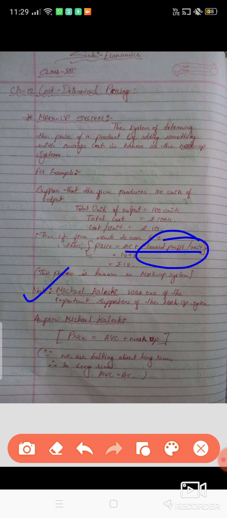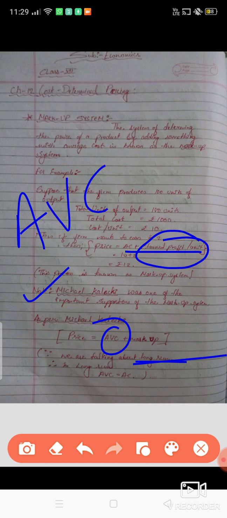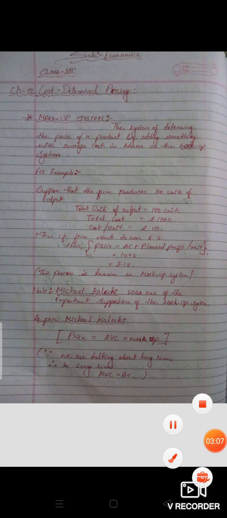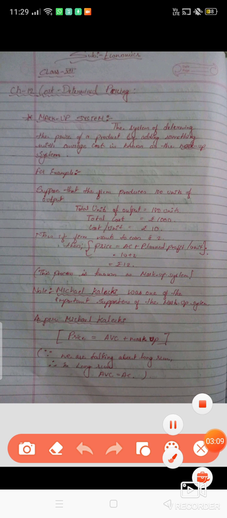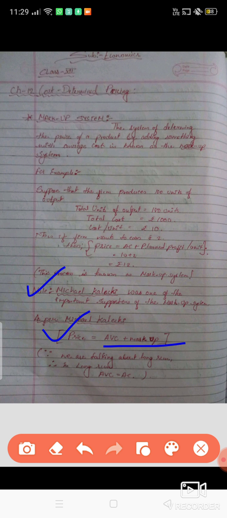Average variable cost is given, but since we are talking about the long run, in the long run there is no fixed cost. So here we can say that average variable cost is equal to average cost. That is the reason Michael Kalecki supported this process. As per Michael Kalecki, price is equal to average variable cost plus markup.